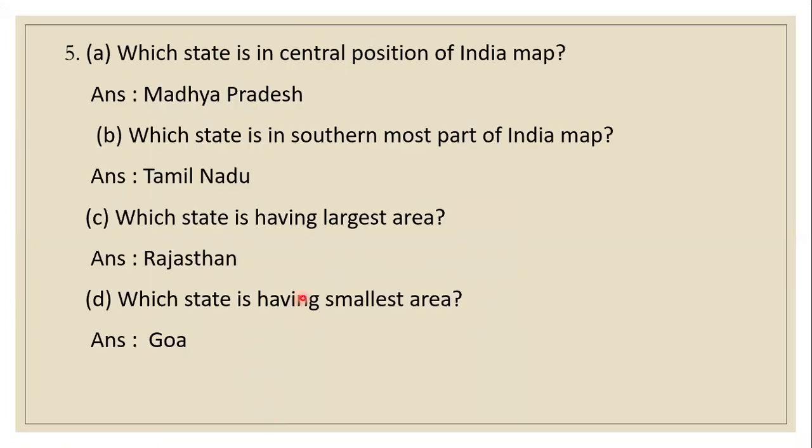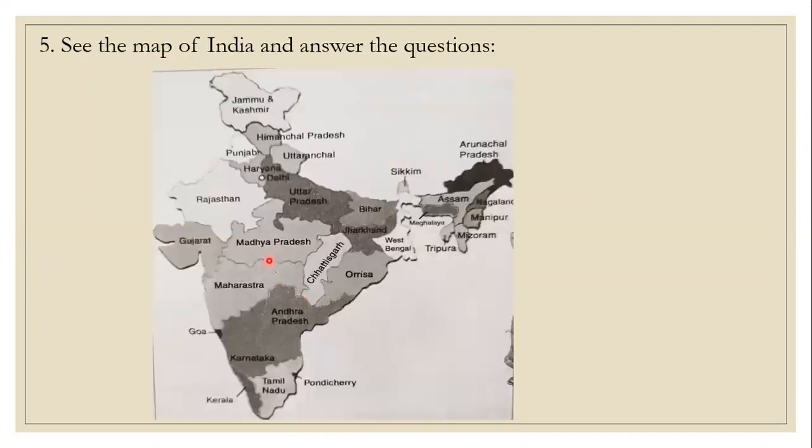Which state is having the largest area? The same question was there in the textbook also. That time we saw Rajasthan is the biggest state in India and it has the maximum area. The largest area is of Rajasthan. And the next question, which state is having the smallest area?